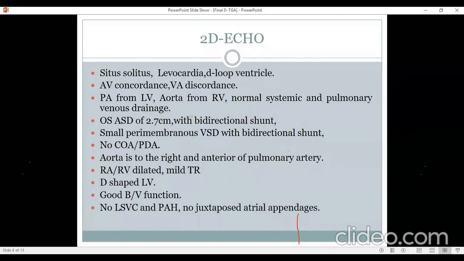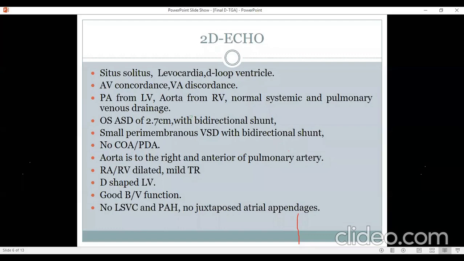Now, since you've said small perimembranous VSD with bidirectional shunt, this will give an impression that the right ventricle and the left ventricle pressures are equal. But on the other hand, we are saying that the right ventricle is dilated, which will give an impression that right ventricle pressure is more than left ventricular pressure. So therefore,